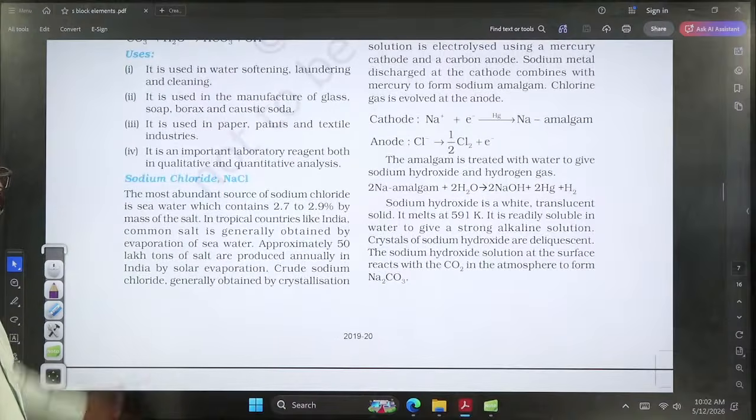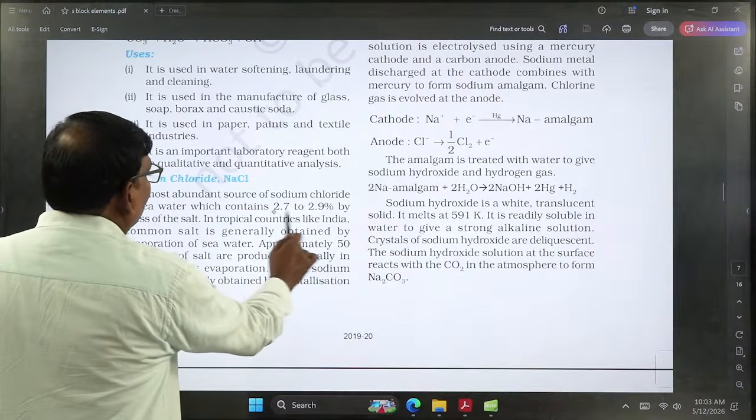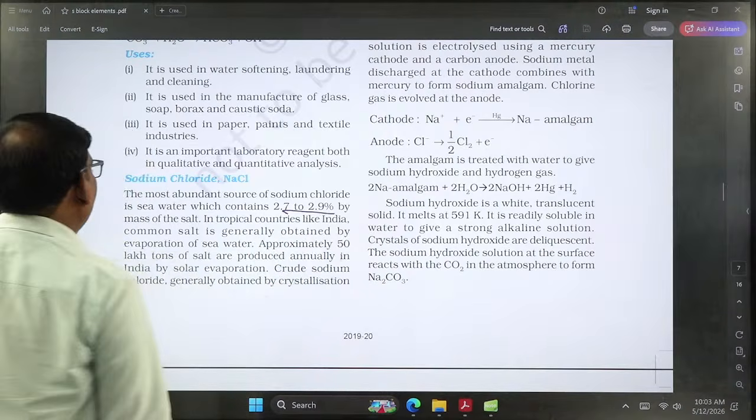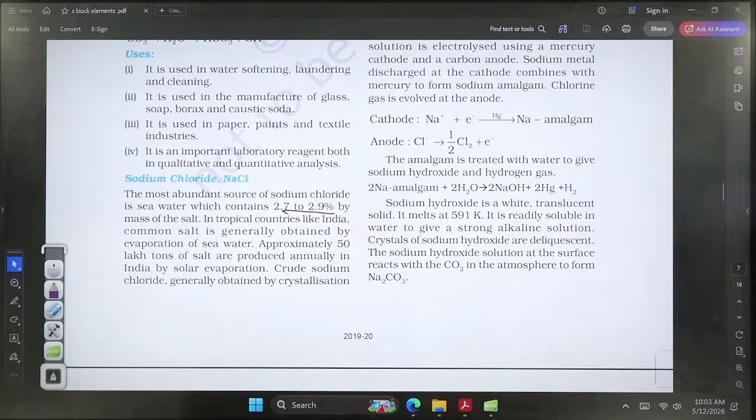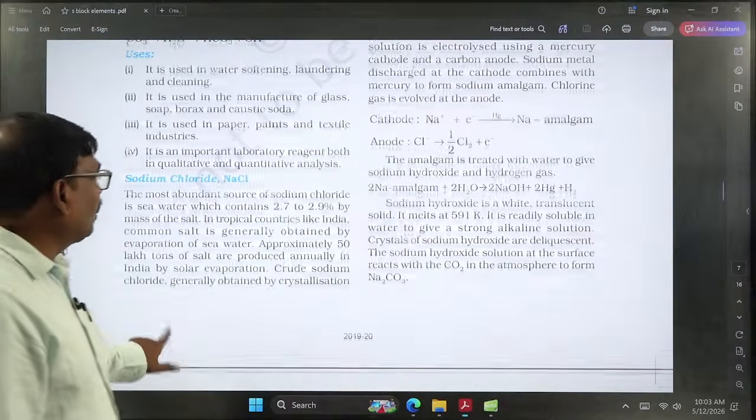Coming to the second one, sodium chloride, another compound of the alkali metals. Actually seawater contains a huge amount of salts. In that, the contribution of sodium chloride will be 2.7 to 2.9% by mass of the salt in the seawater. So approximately a huge amount of salts will be collected annually by solar evaporation. So raw NaCl, sodium chloride, can be obtained by solar evaporation of seawater.